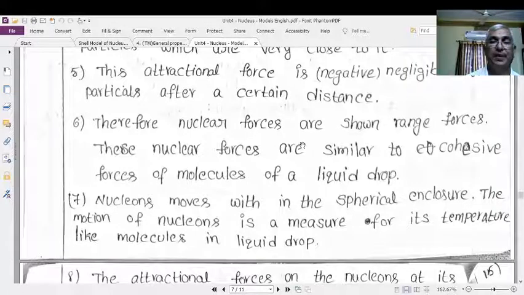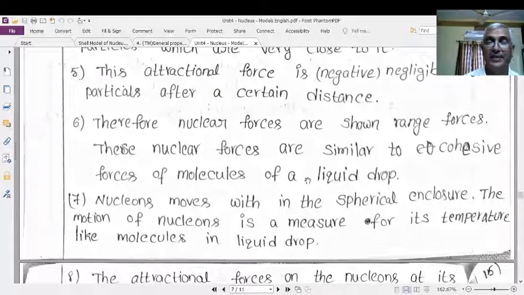And these nuclear forces, that is, the forces between the nucleons, are similar to the cohesive forces between the molecules of the liquid. Molecules of liquids have cohesive forces. Because of the cohesive forces, there arises a surface tension.